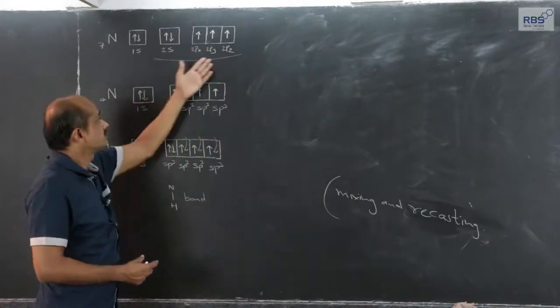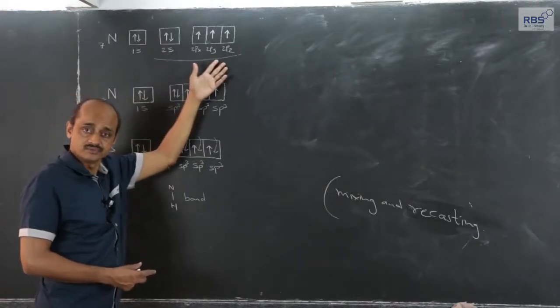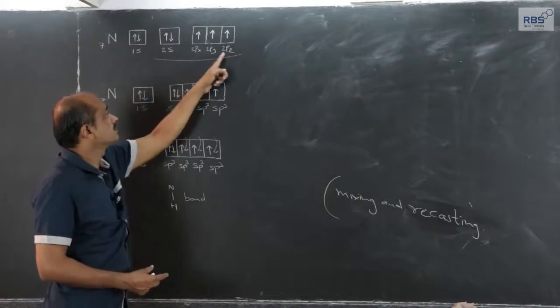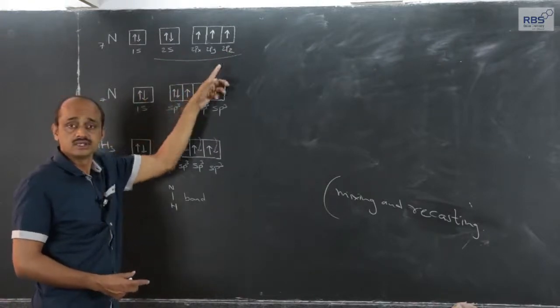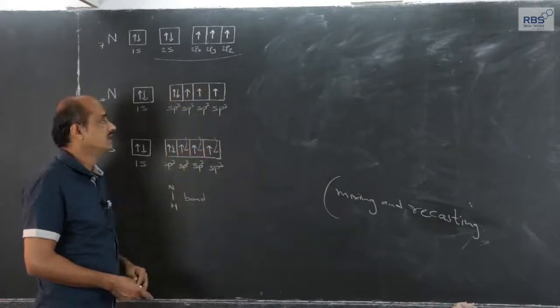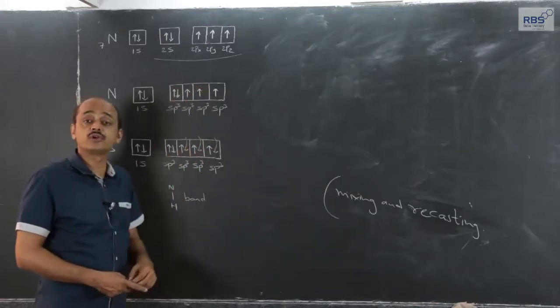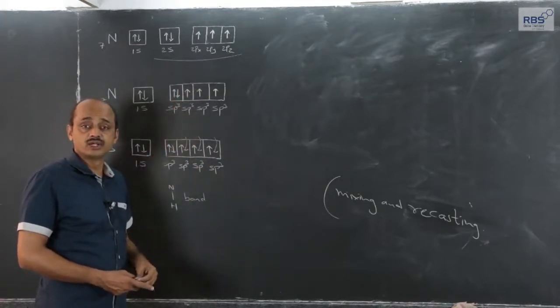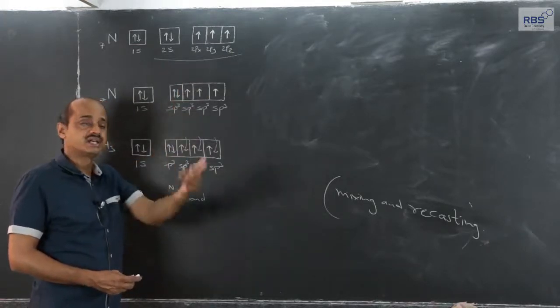The energy levels, the shape, the directional orientation of all the subshells get affected, and therefore we say that all the atomic orbitals in the outermost shell of nitrogen take part in mixing and recasting.